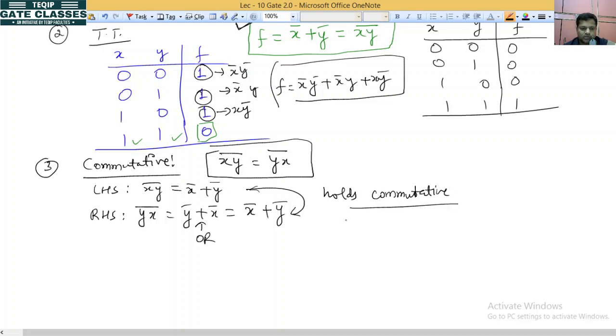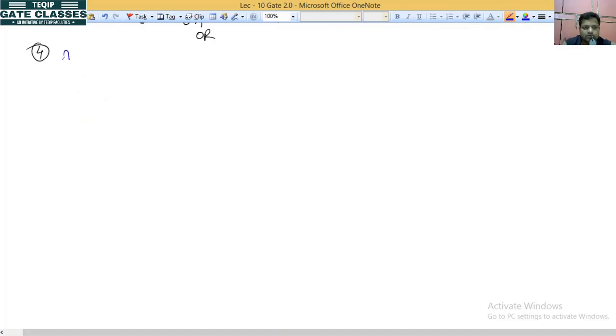Holds commutative. Fourth property is associativity. So we have to prove that we are taking AND operation between x and y, and the result will be operated with z using NAND operator. Okay na?